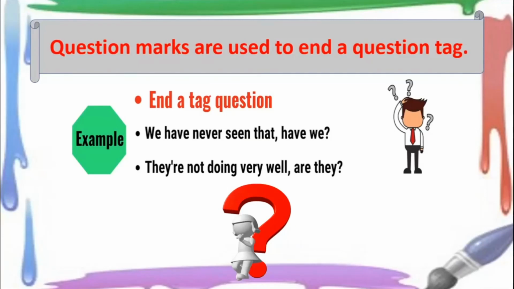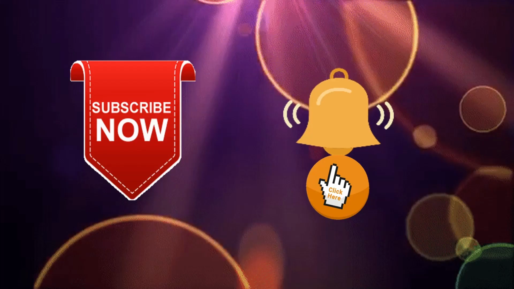Okay children, so we looked at three punctuation marks today. One is the full stop, that is the end of the sentence. Second is the comma, which is a pause in the sentence. And three is a question mark when you want to ask a question, when you want to express your doubt, etc. Now there could be many other uses also for these punctuation marks.